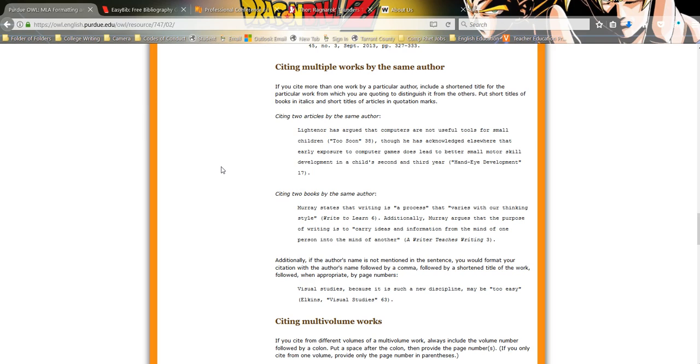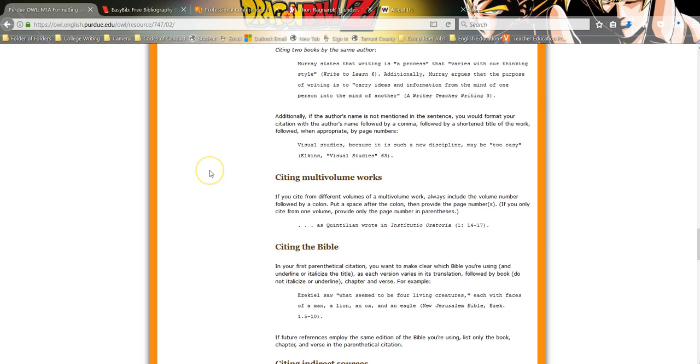Multiple works by the same author. The author's last name would be against the left-hand margin traditionally, and then the citation would include the work's title inside of the parenthetical as opposed to just the author's last name, so you don't get them confused.